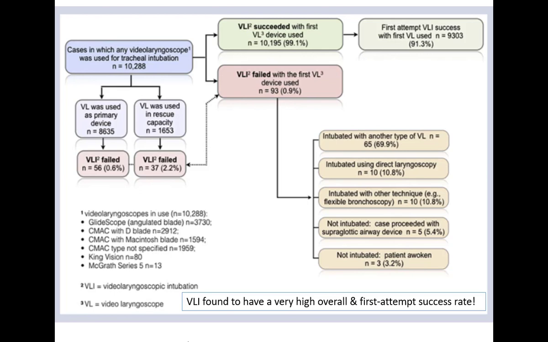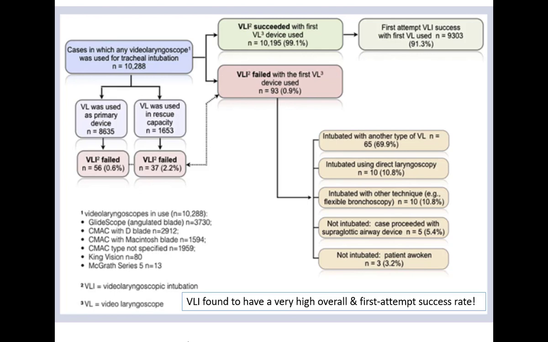They woke up some patients and did not intubate, and they put in an LMA in another number of patients. But none of the patients had any hypoxic brain damage or any brain injury, and this was carried out in the operating rooms. So our success rates are going to be lesser than this because we will be working in the ICU. But the idea is, why not work with a device which is better at giving you the glottic view.